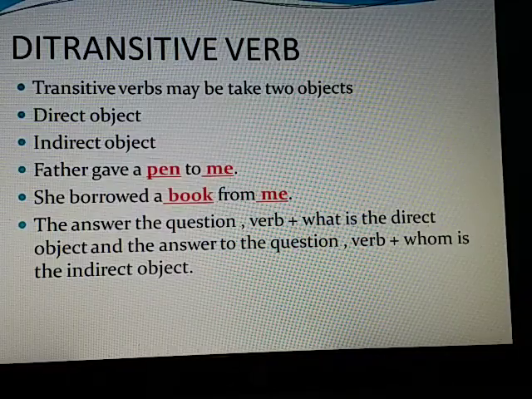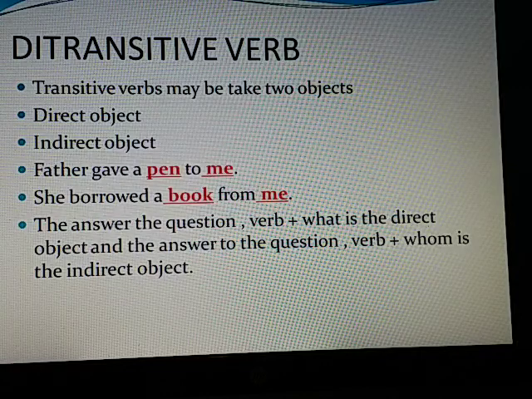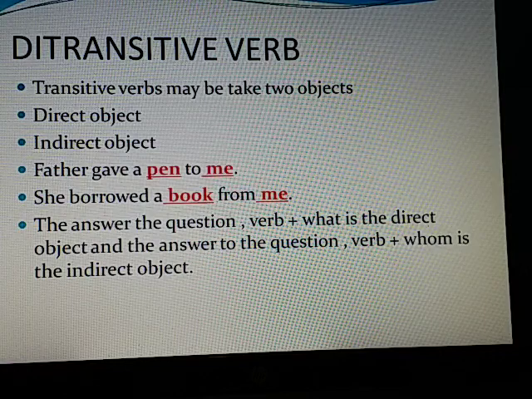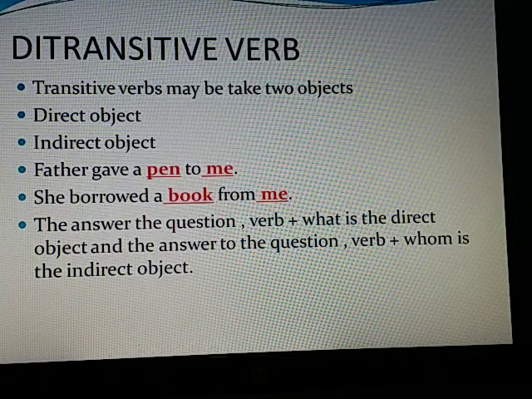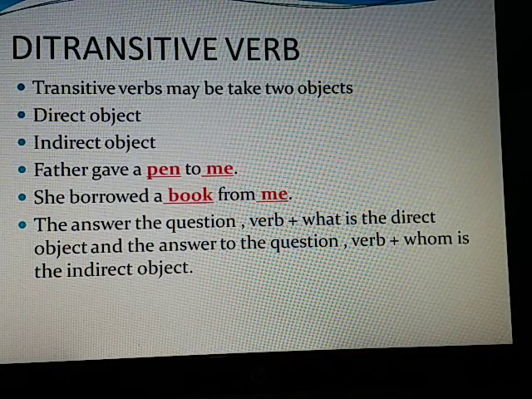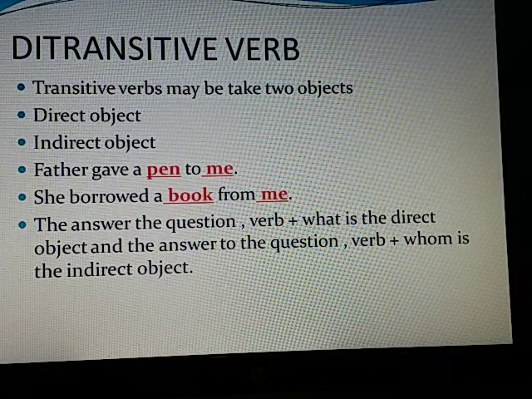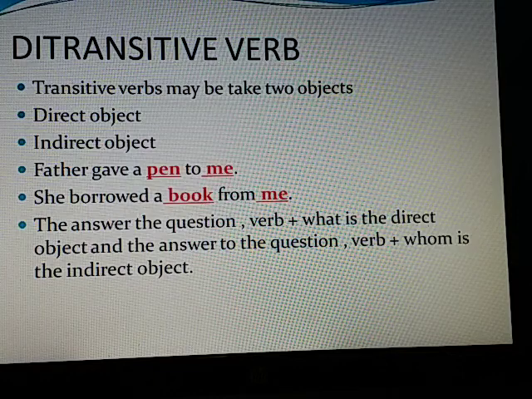Ditransitive verb. Transitive verbs may take two objects: a direct object and an indirect object. The direct object is usually a non-living thing and the indirect object is usually a person, animal, or a living thing. The answer to the question verb plus what is the direct object, and the answer to the question verb plus to whom is the indirect object. Example: Father gave a pen to me.